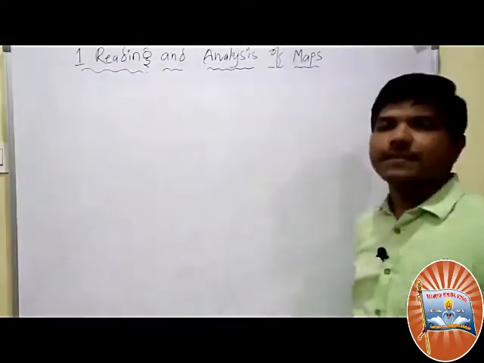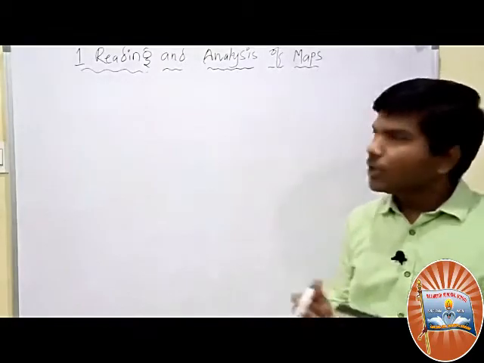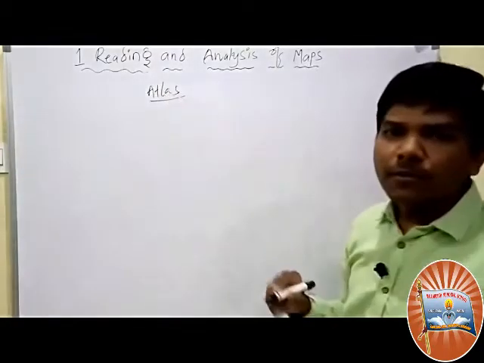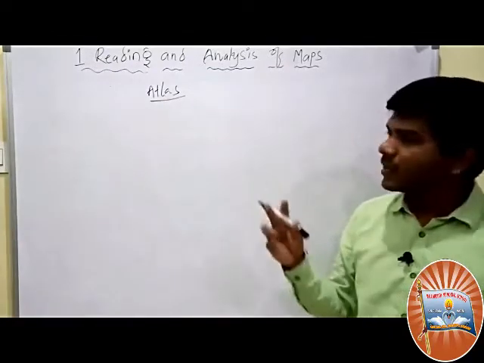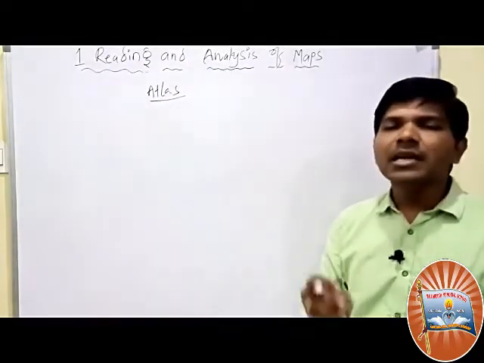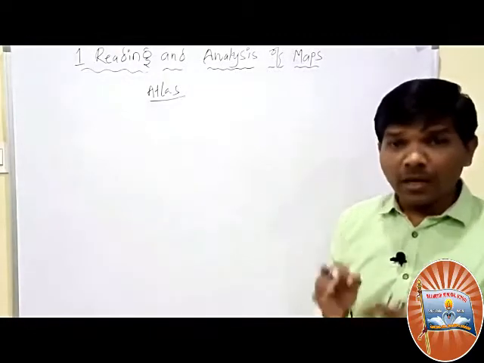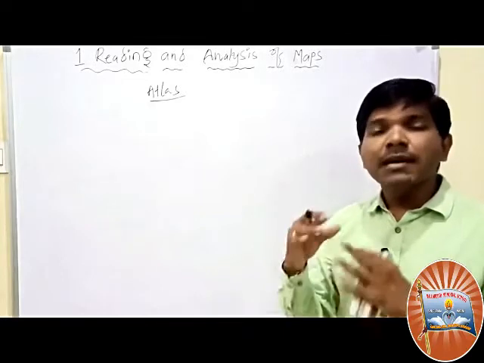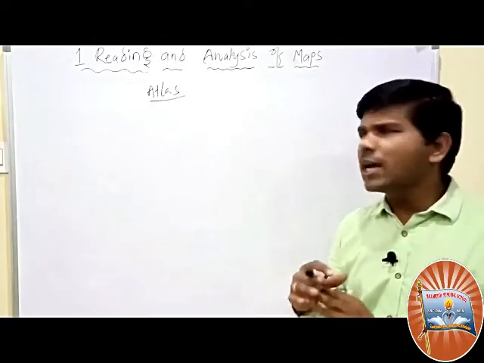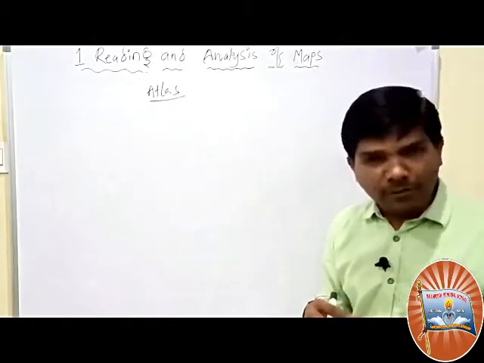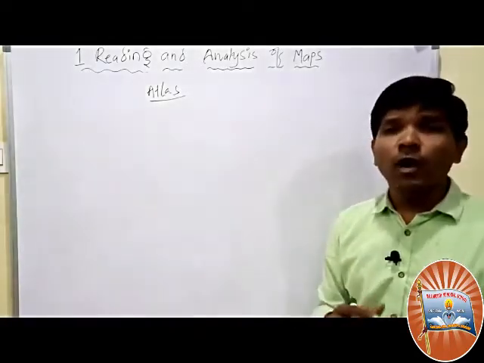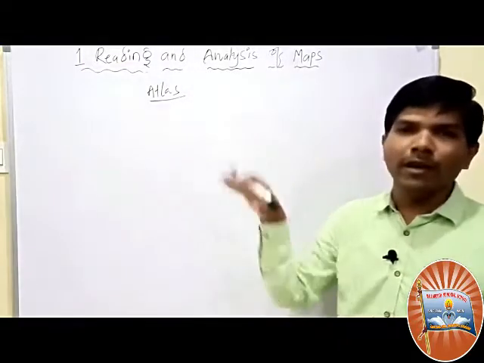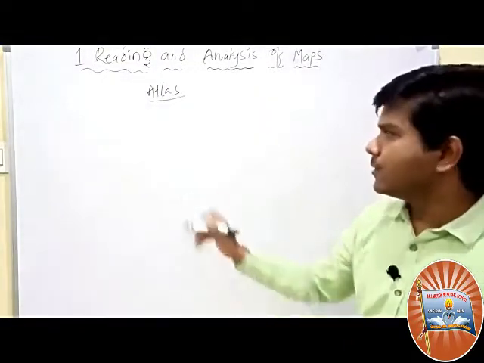Next, atlas. If you observe, different maps are available in the atlas. What is atlas? Atlas is a collection of maps. A collection of maps about everything will be there. All the continents, oceans, places, political, rivers, everything will be available. There are so many best maps out there. Oxford map is one that most students use. It's a collection of different maps.